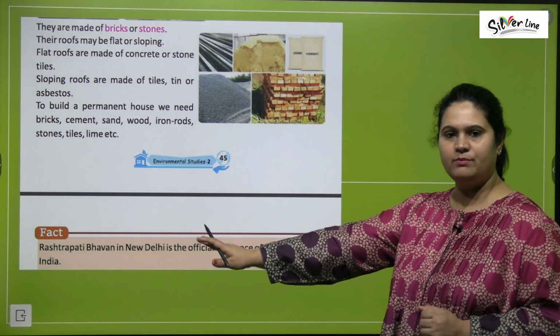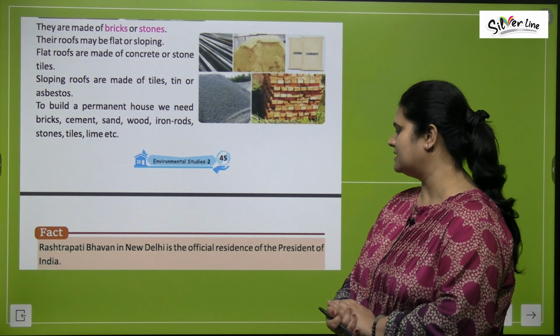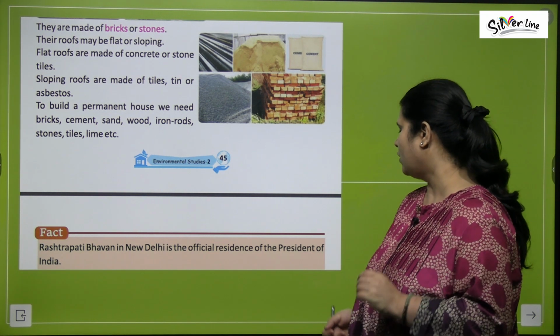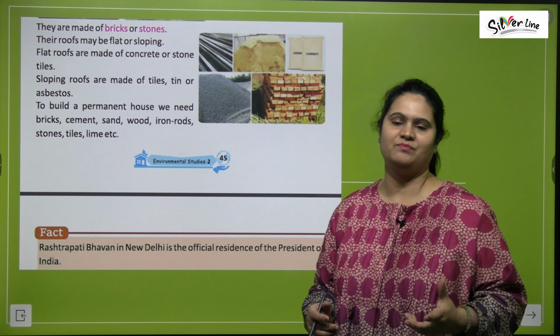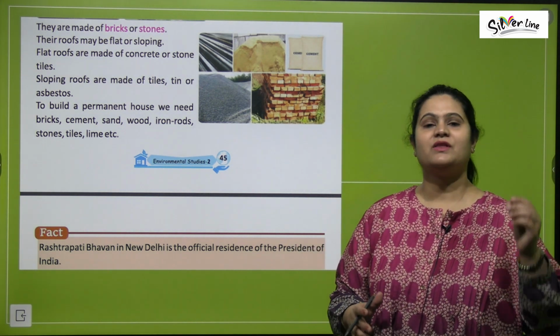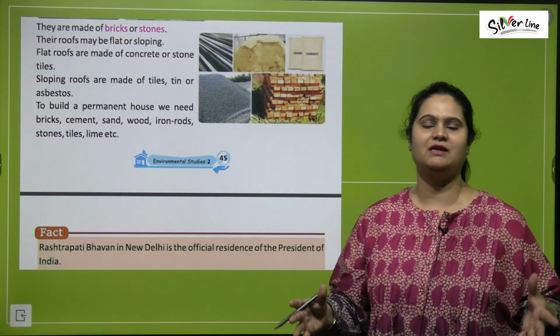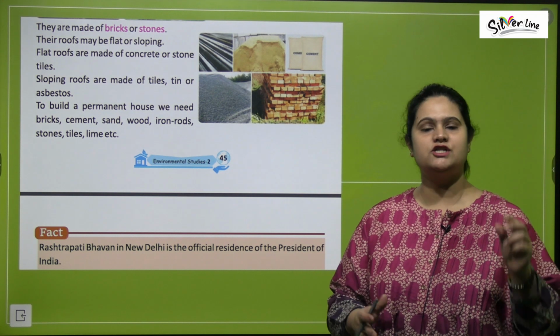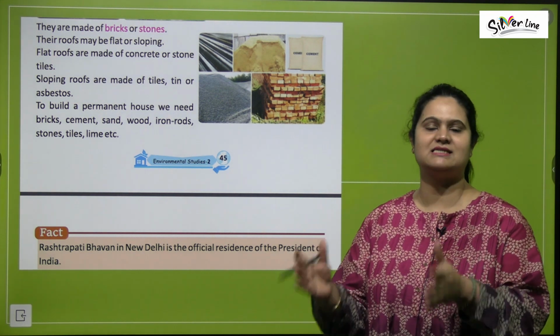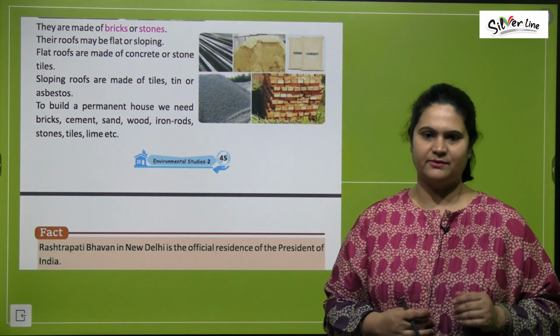Now, children, a very important fact for you all. Rashtrapati Bhavan in New Delhi is the official residence of the President of India. So, President of India जो है वो कहाँ रहते हैं? राष्ट्रपति भवन में, New Delhi में है ये राष्ट्रपति भवन, which is the official residence. जो भी हमारे president elect होते हैं वो राष्ट्रपति भवन में रहते हैं, right?